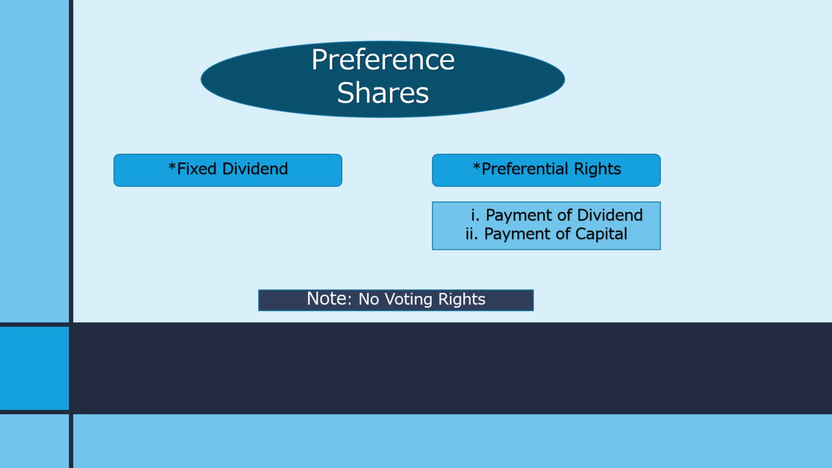But the downside of preference share is that उनके पास कोई voting rights नहीं होता है. That is, they have no voting rights in the company. This is the thing about preference share. I hope it is clear now what is preference share.